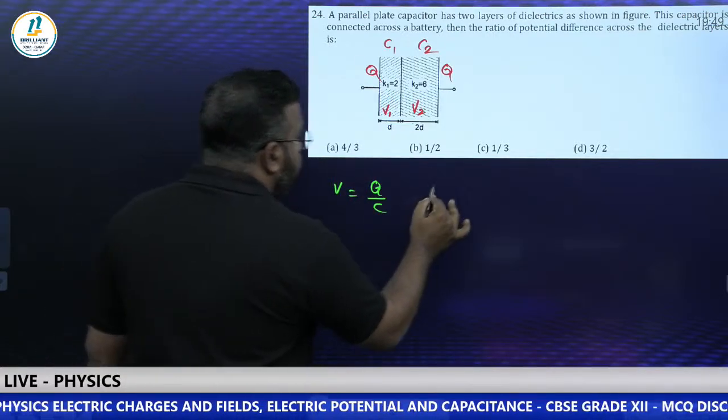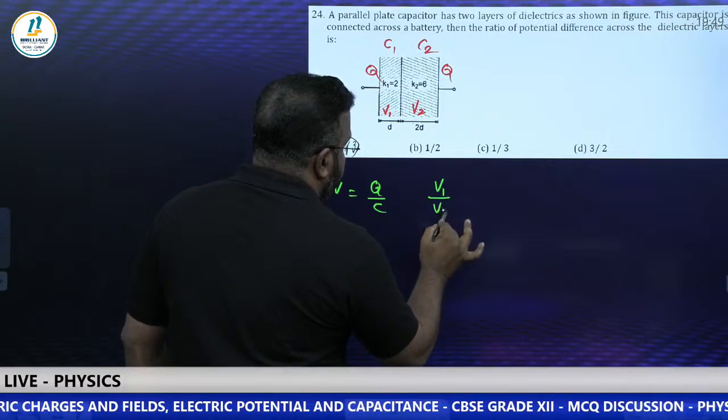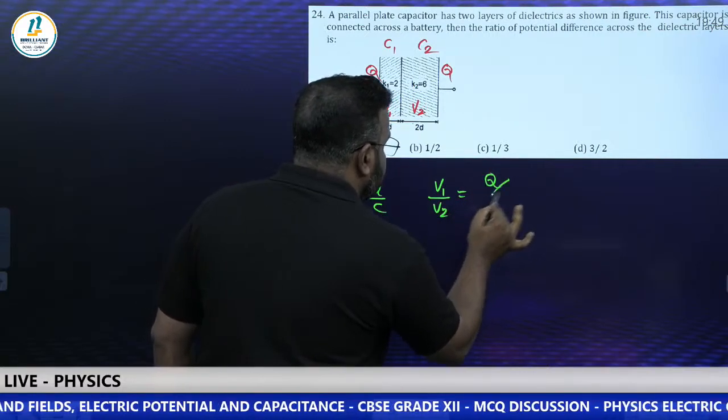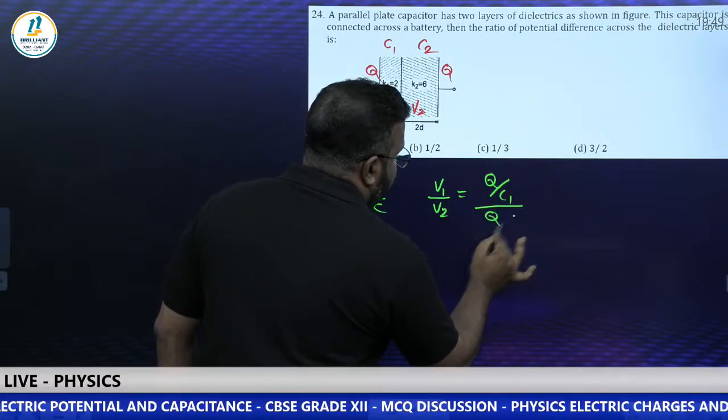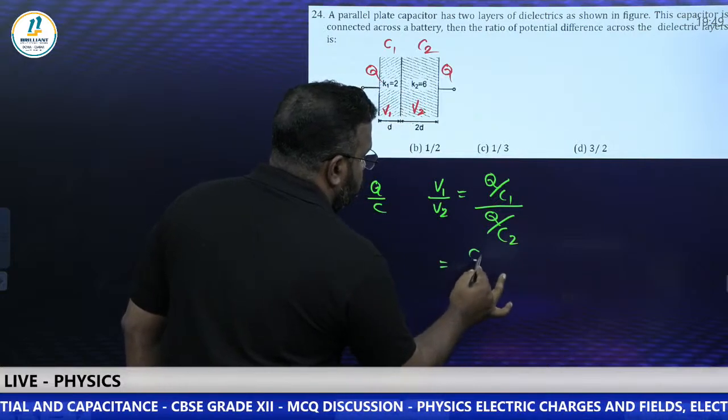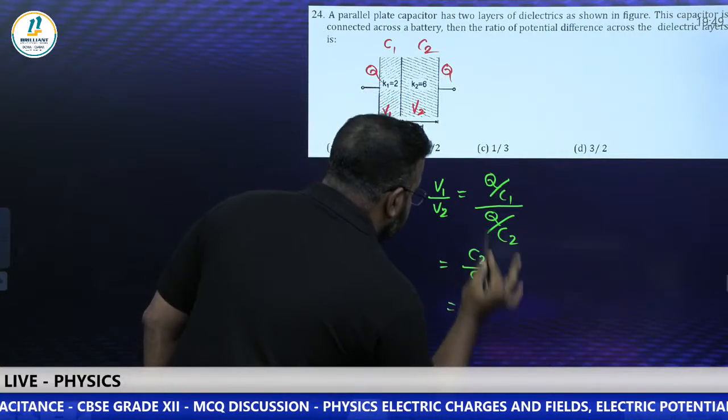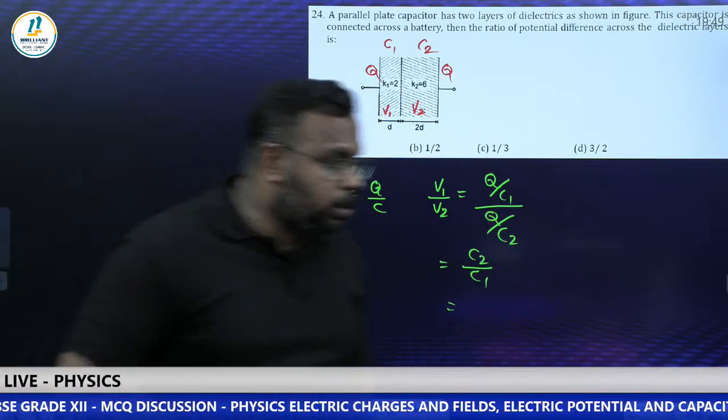Then we need to find V1 by V2. V1 by V2 will be Q by C1 by Q by C2, which is equal to C2 by C1. You can substitute the value and can you comment your answers?